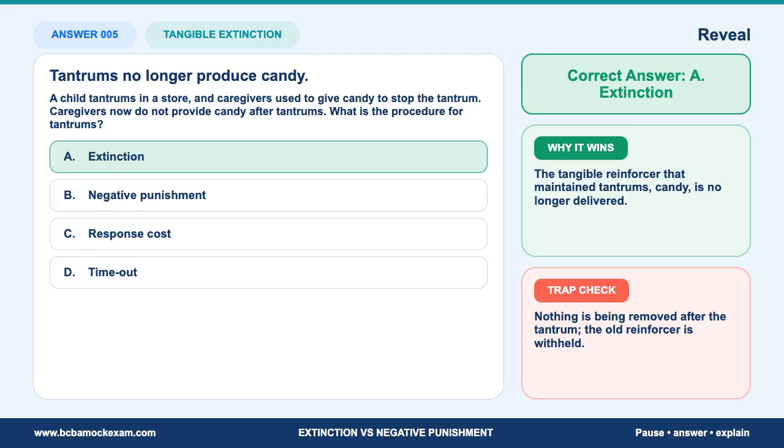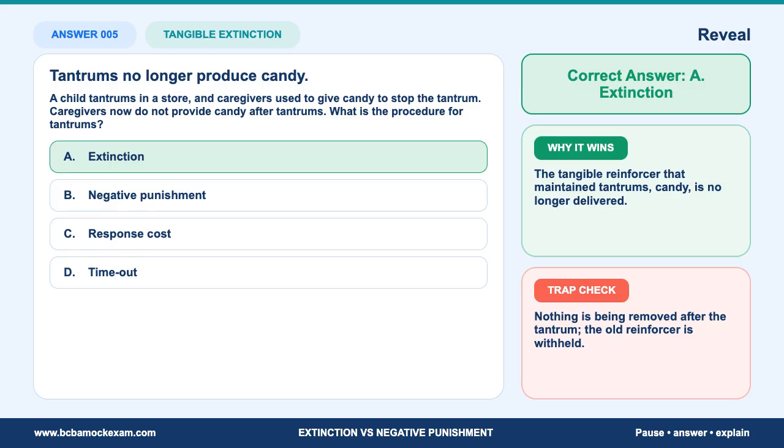The correct answer is A. Extinction. The tangible reinforcer that maintained tantrums, candy, is no longer delivered. Keep the explanation concrete enough that another person could check your reasoning. Exam note. This is tangible extinction because the tantrum used to produce candy. The caregiver is not taking away an already available item after the tantrum. They're no longer delivering the reinforcer that maintained the tantrum.